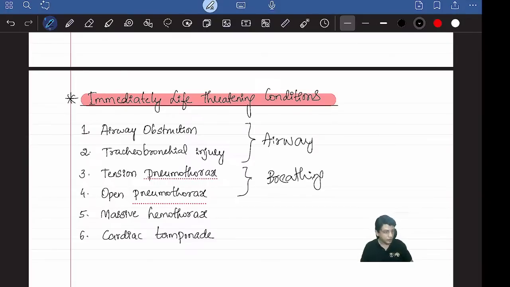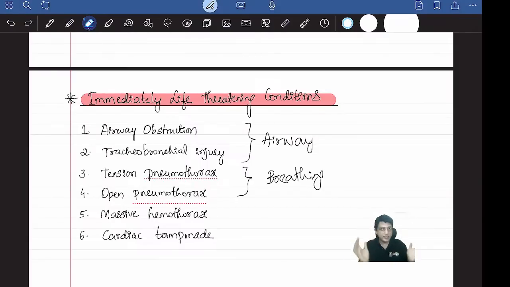Next you have massive hemothorax. Hemo means blood collection in the pleura is called hemothorax. Massive means the entire pleura is covered with blood. Okay, and cardiac tamponade. Tamponade means pressure. Heart is beating inside a chamber. What is the chamber?